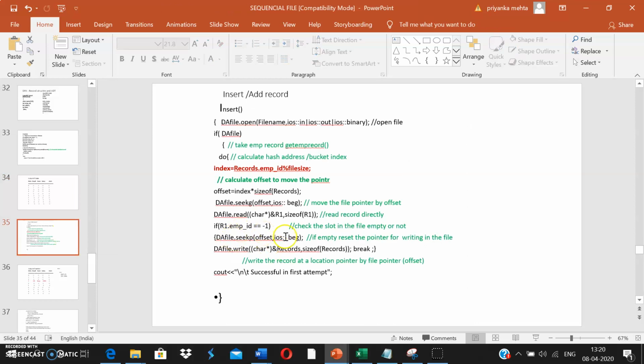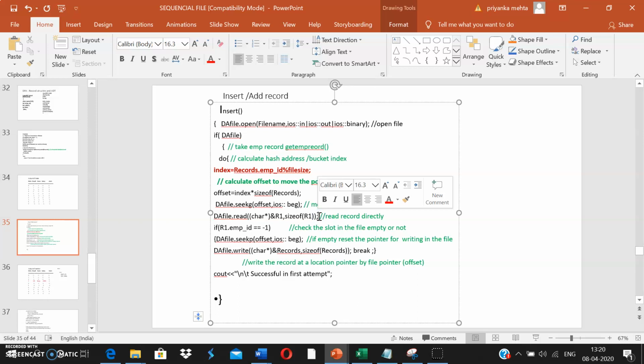Now I'm going to read that particular record. That record will be in this R1 object. I'm going to check if the employee ID is -1. If the employee ID is -1, that means that position is empty.